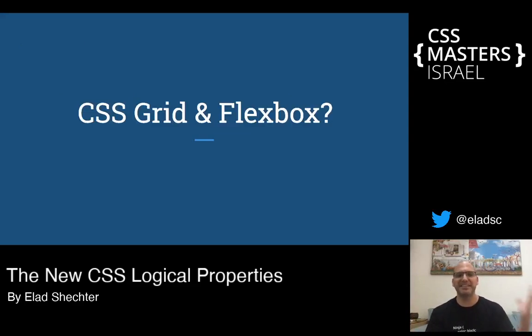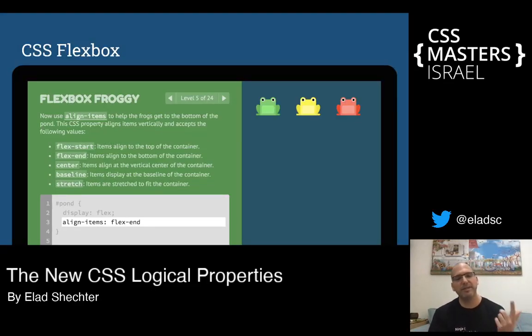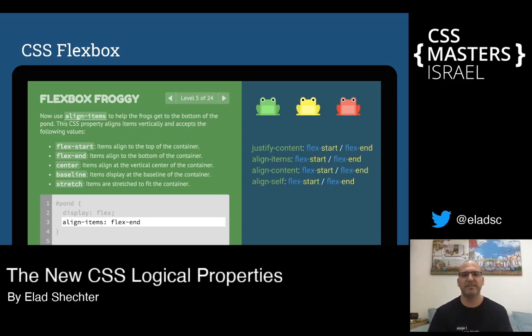And what about CSS Grid and CSS Flexbox? When I wrote my article, I thought to myself, whoa, it was such a long article without CSS Flexbox and CSS Grid on logical properties thinking, and I thought to myself, it's too much to understand in one article. But to my surprise, CSS Flexbox is already written in logical thinking. In CSS Flexbox, all the alignment properties don't have top, bottom, left and right. Everything is an alignment of start and end according to the axis of the Flexbox itself. And because of that, you don't need to do anything when you're working with CSS Flexbox.